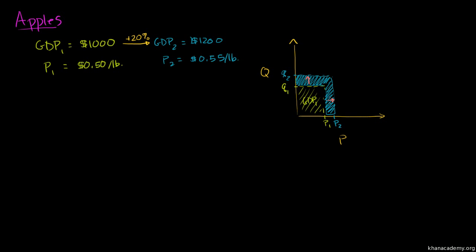So if we really wanted to figure out how much more productive the country got, and we still want to measure GDP in dollars, maybe we can take a measure of GDP that measures year two's GDP, but does it in year one's prices. So if we could somehow multiply year two's quantity by year one's prices, then we would get this rectangle right over here.